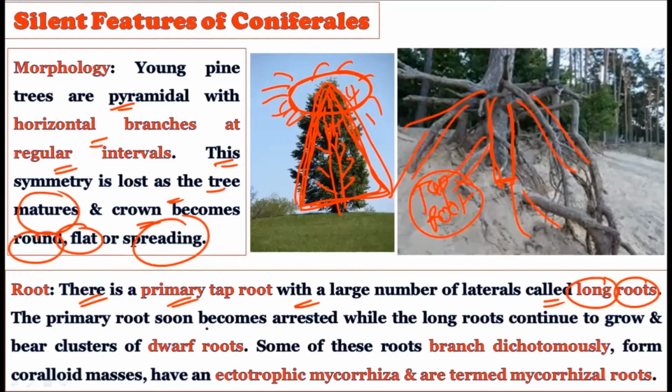Now the primary root soon becomes arrested. Whatever the primary root is, it soon becomes arrested while the long roots continue to grow. This is very important. Consider this is a plant, the pyramidal shaped plant, and it possesses the main taproot, and it will have the lateral roots like this. After some time, this taproot stops growing. It arrests all its development.